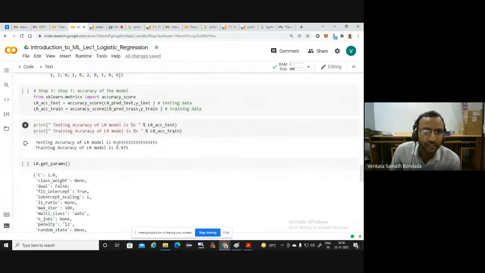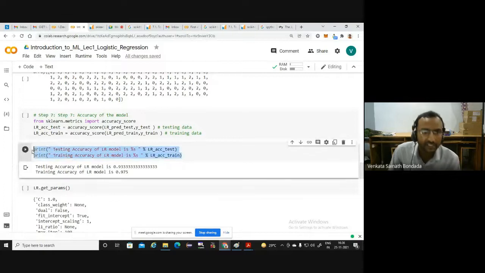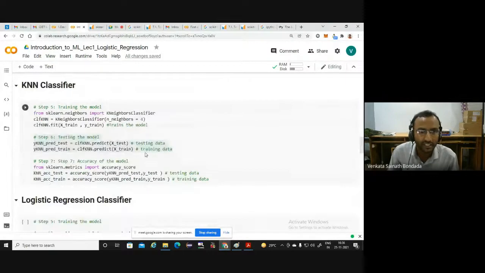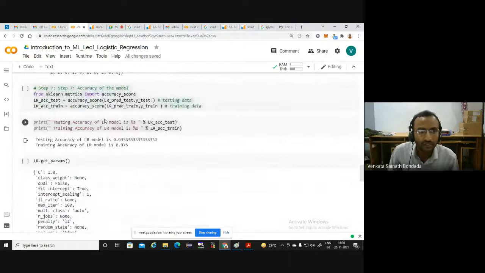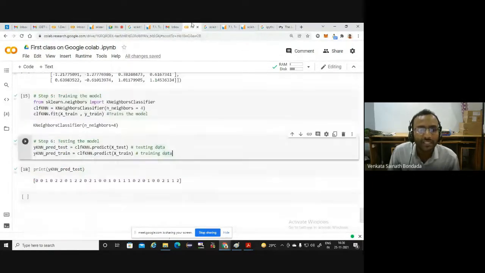Okay, so accuracy. After this, you can copy this command, print whatever I have shared. You can copy it, and then some values will come. Okay, not here, here. So you can print those values. I haven't printed, or you can print it. You can simply run them.